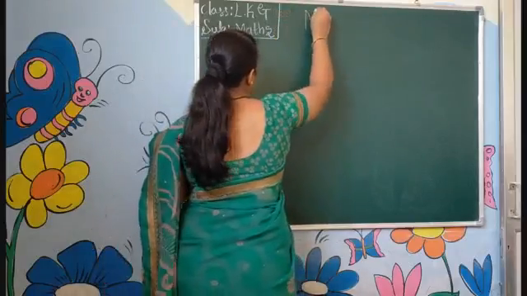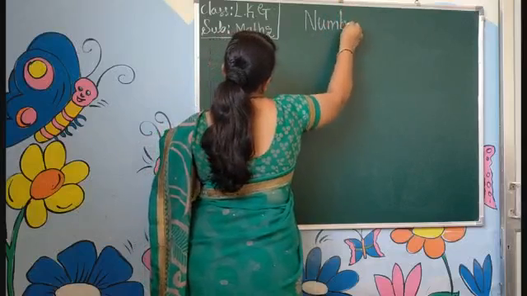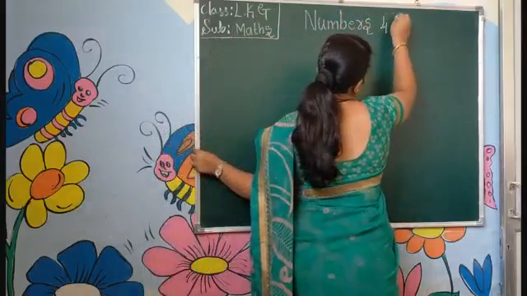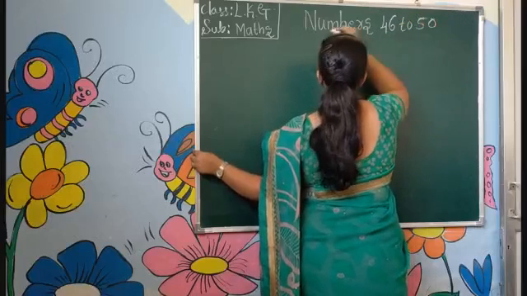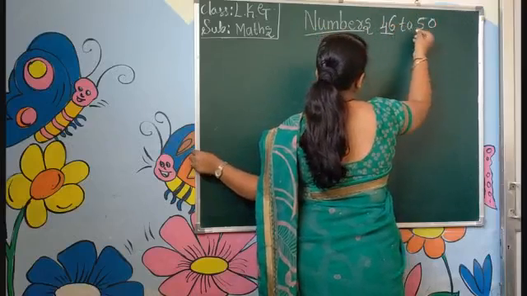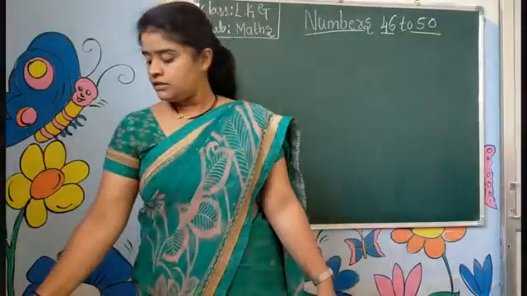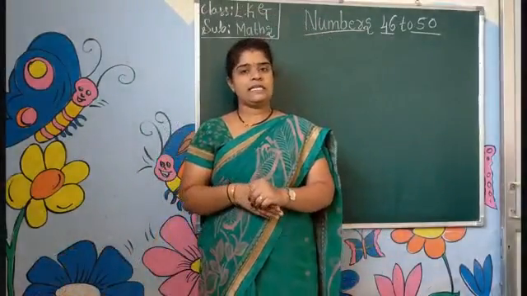Numbers 46 to 50, we are reading in today's class.